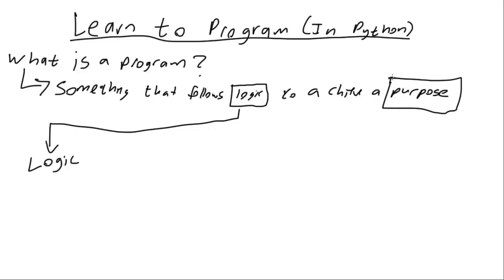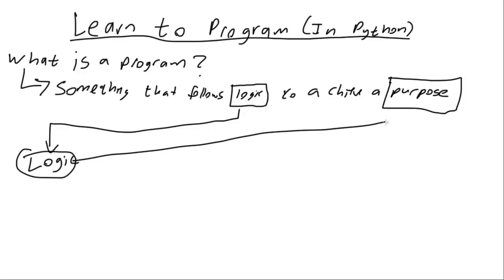So I think these are the key points that you should start out with, just as the background to when you approach programming. When you're writing a program, all you're doing is specifying the logic, and you're going to try and achieve a purpose. That's really it. Okay, so let's get started.